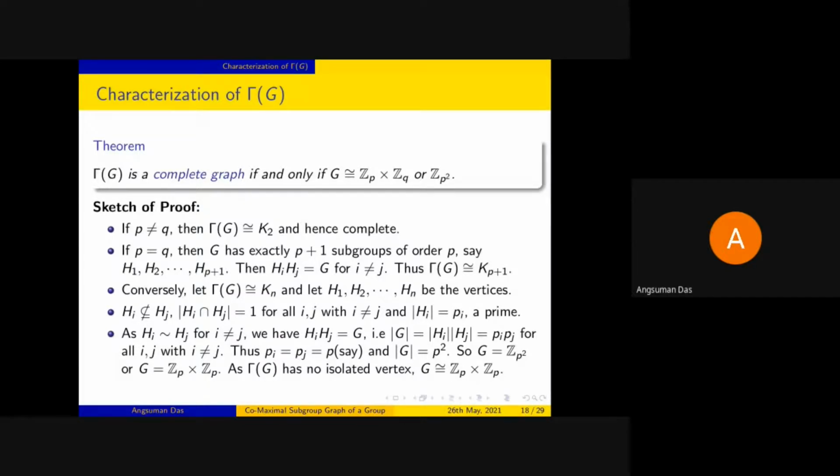But this holds for all i and j, so that means all these Pi and Pj must be the same. So we call it P. Therefore the order of the group is P square. And we know that then it can be either Zp square or Zp cross Zp. So that proves this theorem: if it is a complete graph, then the group is one of this type of groups.